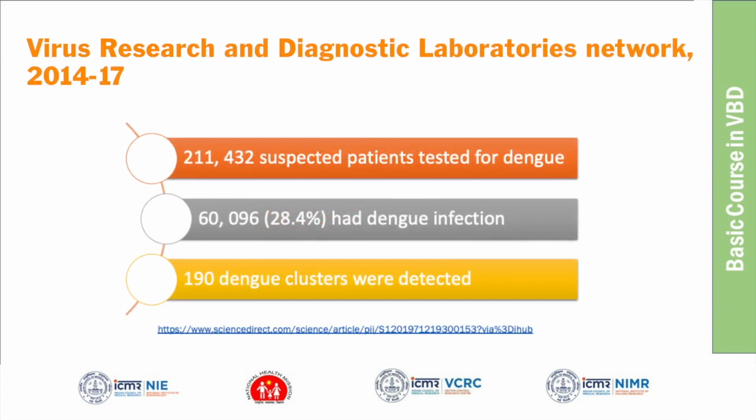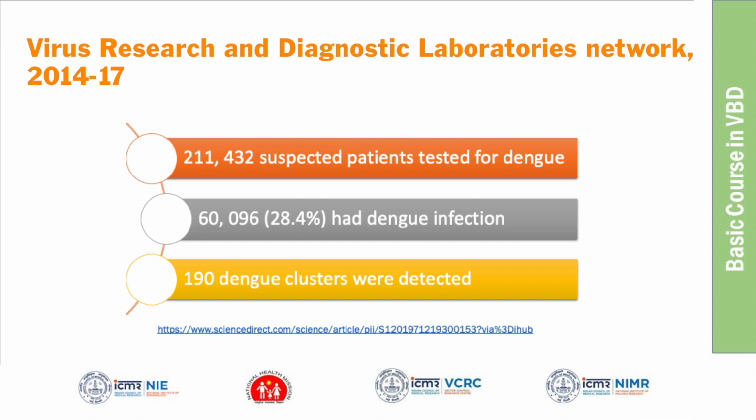The other one is the ICMR-led Virus Research and Diagnostic Laboratory Network. This network was established in 2014 and they analyzed 2014 to 17 data. They are all situated in medical colleges and tertiary care hospitals. Suspected patients coming to these centers were tested for dengue.